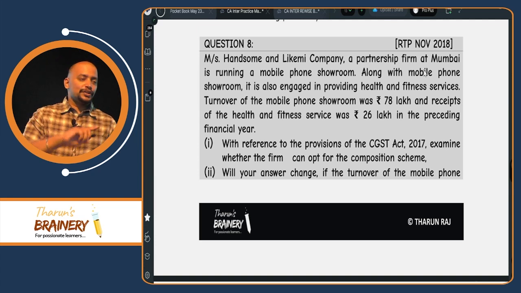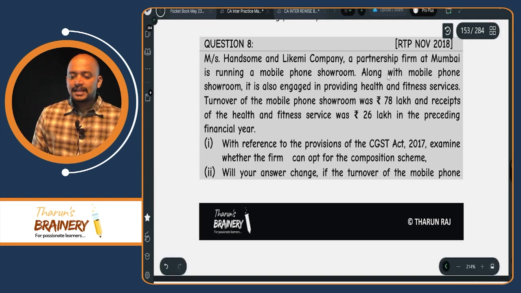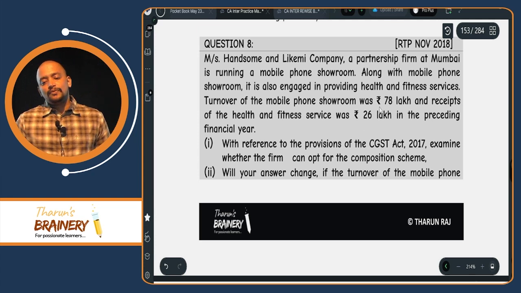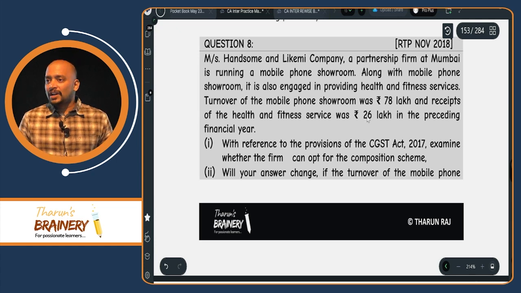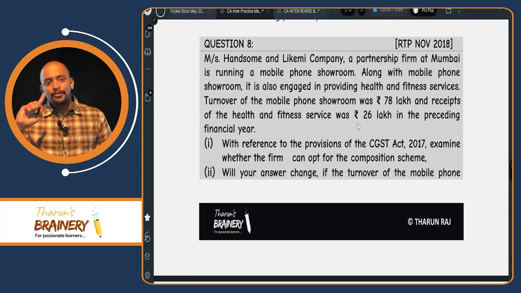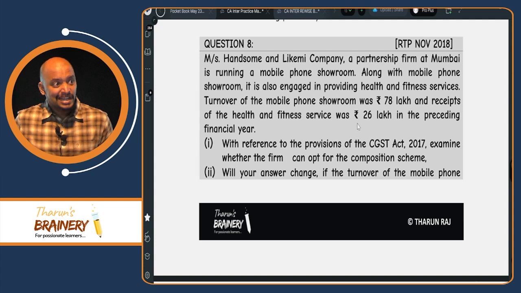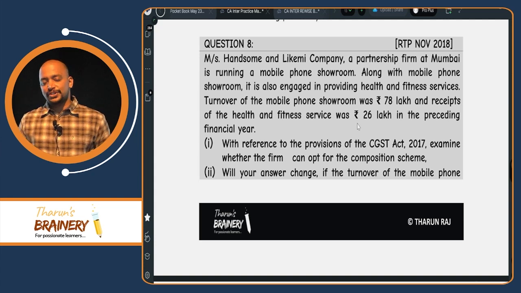So what is the turnover during previous year? 78 plus 26, so 104 lakhs. 104 lakhs into 10%, that is 10.4 lakhs worth of service only they can provide during the current year. Then they will continue into the composition scheme.